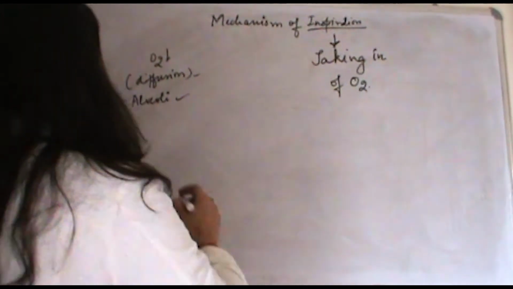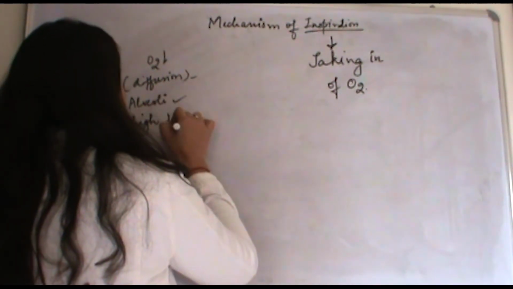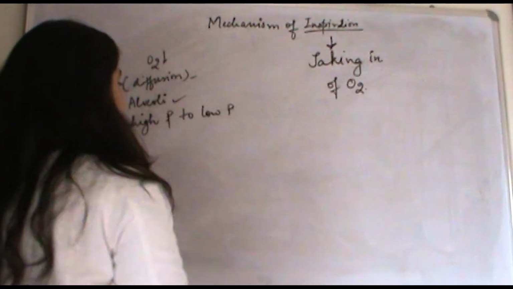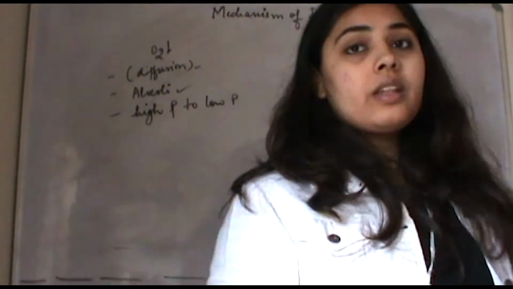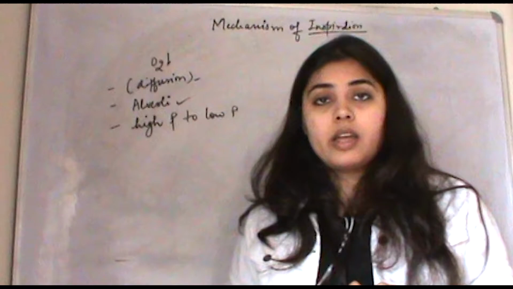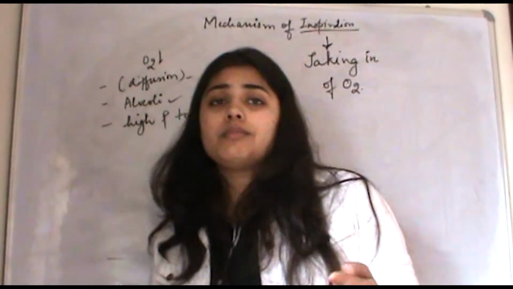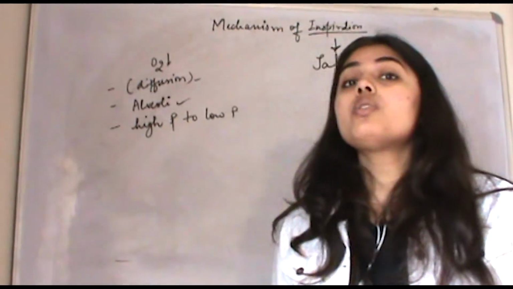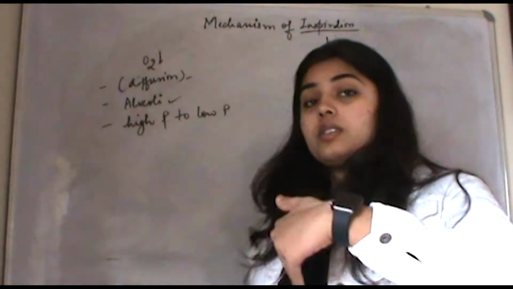So it has to move from high pressure to low pressure. But when we are not breathing, the pressure inside our lungs and the pressure outside our body is exactly the same. So we need to reduce our pressure in order for oxygen to come from outside to inside.